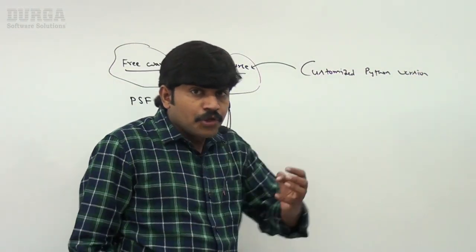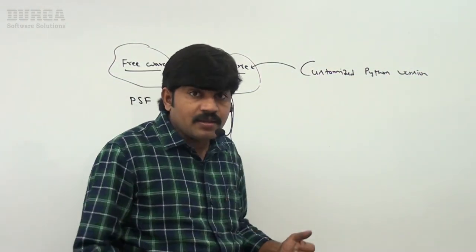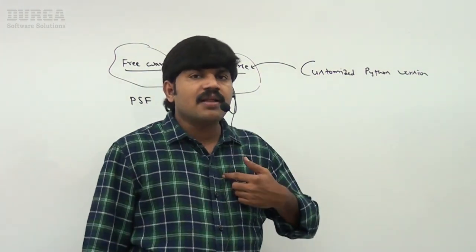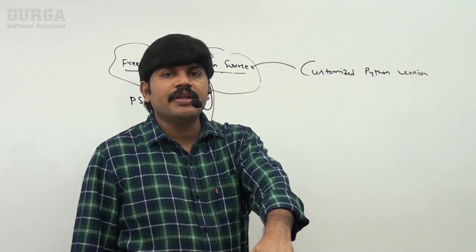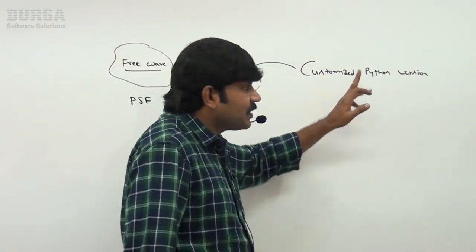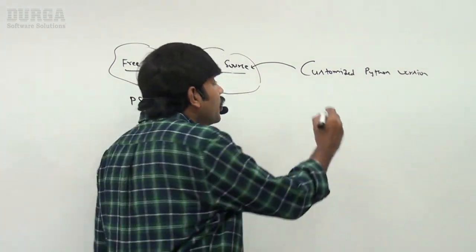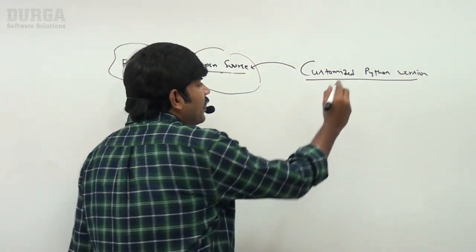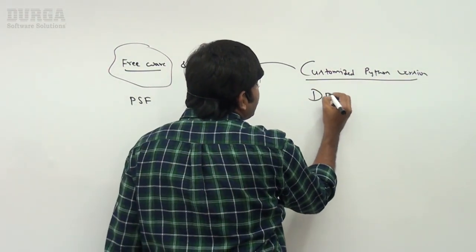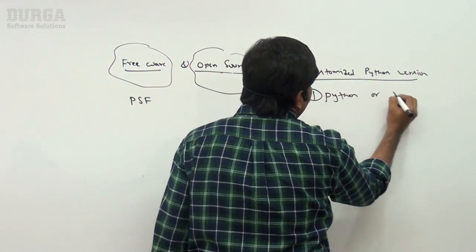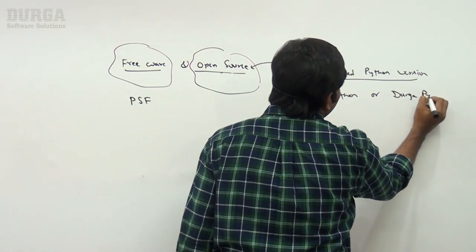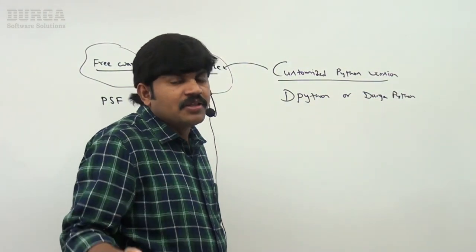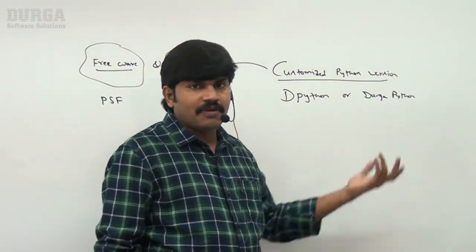If the source code is open, any person is allowed to access it, and based on our requirement we can modify it. Then a customized Python version is possible. Assume I customized something and keep the name dpython, or Durga Python. If you perform modifications, you can keep your own name, XYZ Python, like this.